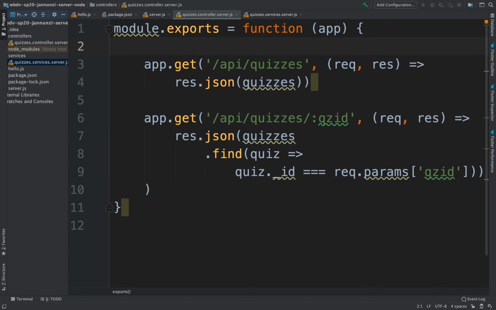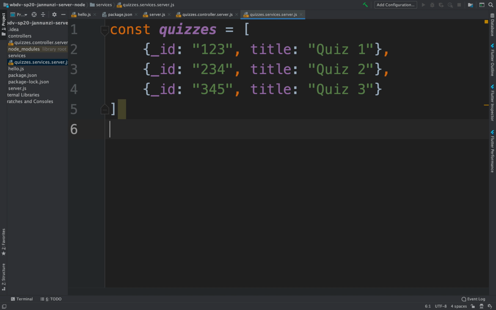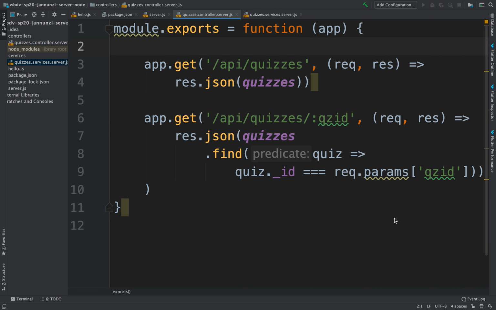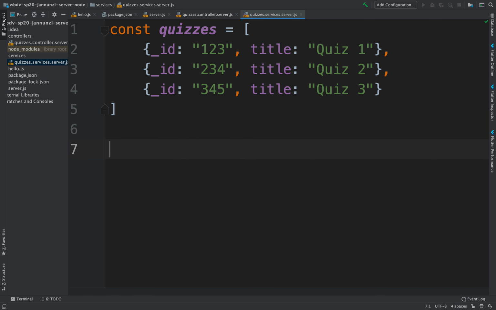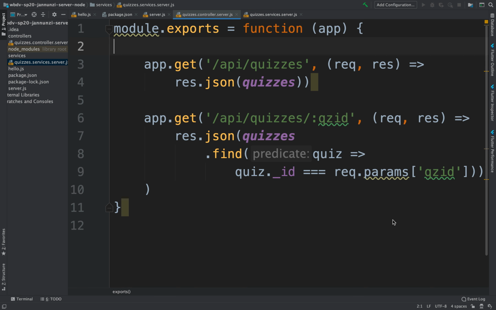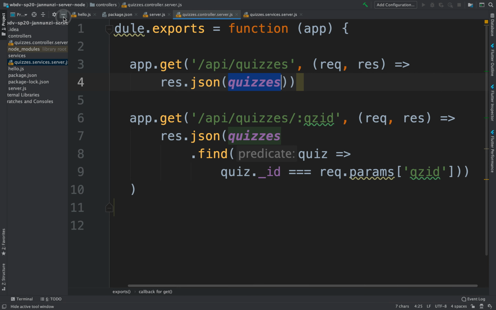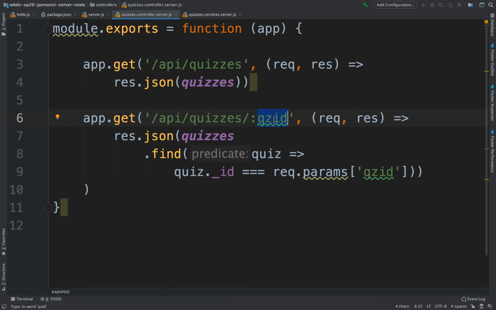In here, we're going to move the array. We're going to cut it from here and paste it in here. And we're going to provide an API that is going to allow us to manipulate this data structure. So we're going to have this data source here, and we're going to manipulate it by providing an API. For instance, we want to be able to retrieve all the quizzes. We would also like to be able to retrieve a particular quiz if you pass me the quiz ID.